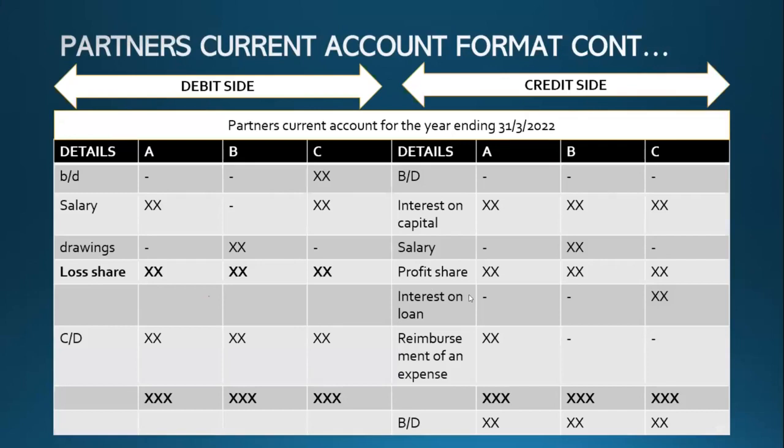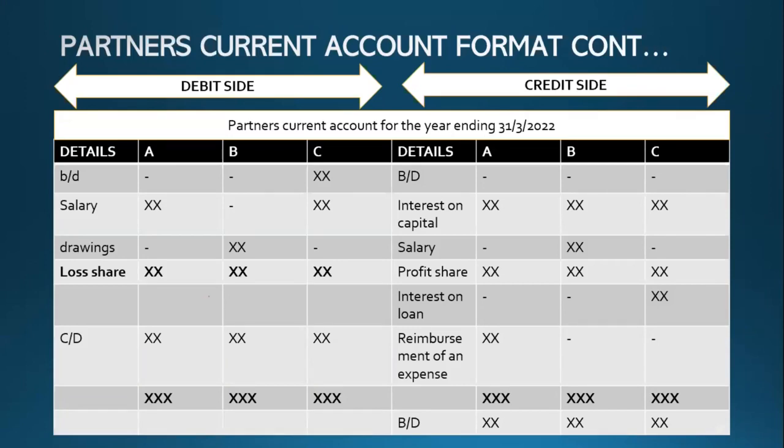Under the drawings, I have the loss share. It's debit. It is the reversal of the profit share double entry.